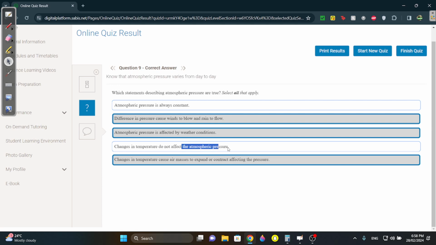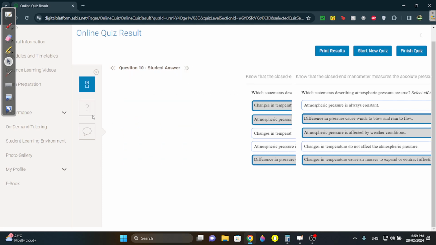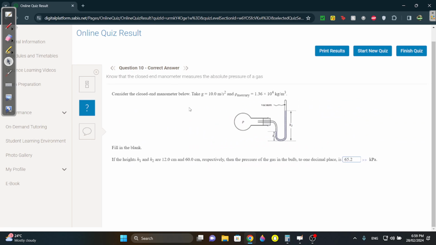Changes in temperature do not affect atmospheric pressure. Obviously, that's wrong. Changes in temperature cause air masses to expand or contract, affecting the pressure. That's explaining why the pressure changes if temperature changes. If temperature rises, air expands, causing, I think temperature and pressure are directly proportional, a pressure increase. And if temperature decreases, the air will contract, having a smaller pressure. No need to know that, but I always give extra information so you understand.